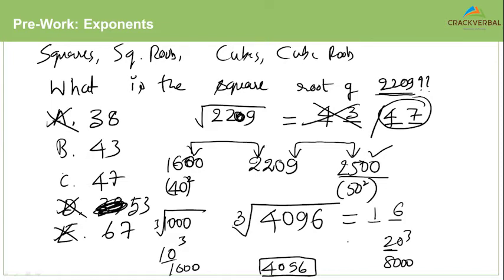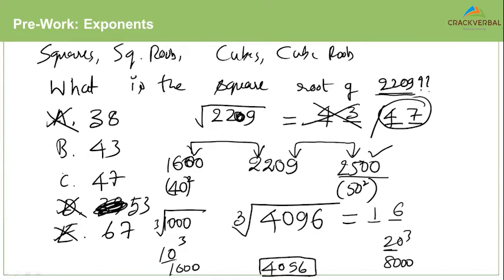Clear here, guys? So we're actually utilizing our knowledge of squares to find out the square roots. We are utilizing our knowledge of cubes to find out the cube roots.